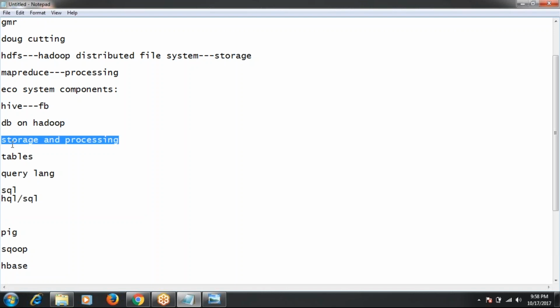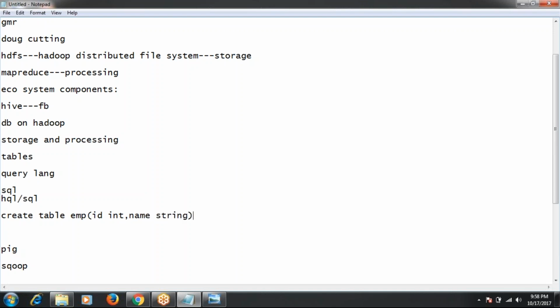We already discussed, if you want to store the data in Hive, you have to create the table. For example, I will create one table EMP like this: create table EMP with schema id int, name string. This is my table, and I created it in Hive. Now I want to put some data into the Hive table, so I can use a load query: load data into EMP table.